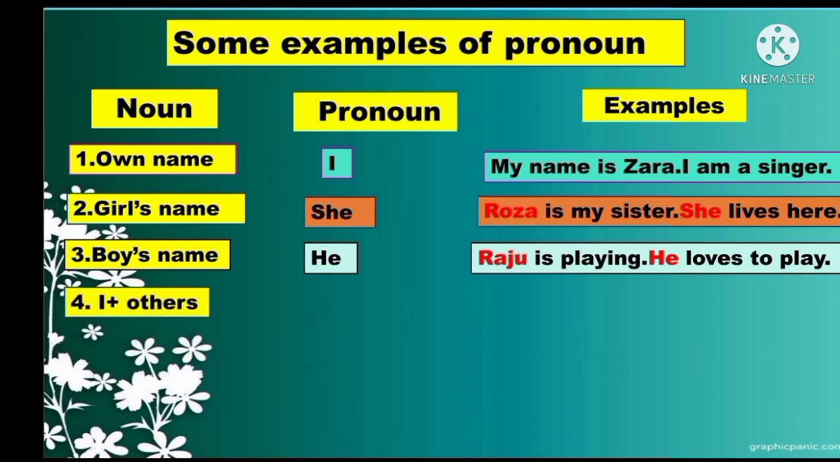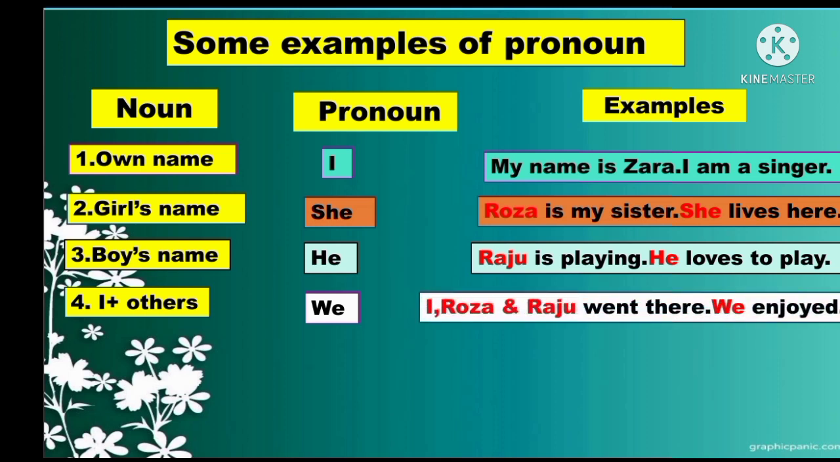Then number 4, I plus another person. Okay, so we'll use I and plus another person. We'll use here we. We is a plural. So when we'll use we, you have to include here. Okay, so I also will be here. For that time we can use we. Now the example, I, Roja and Raju. Here 3 persons. Okay, and I also there. For that we are using here we.